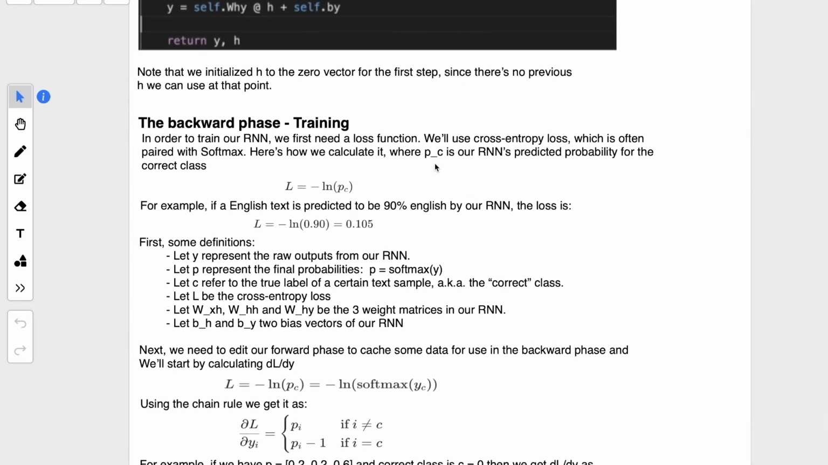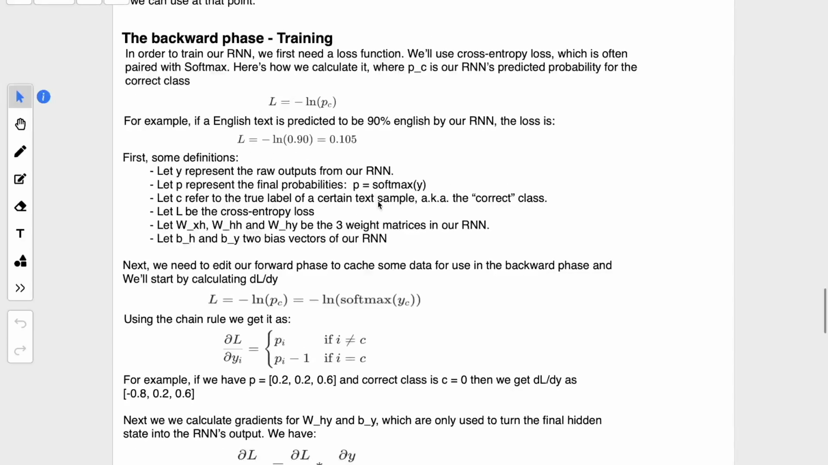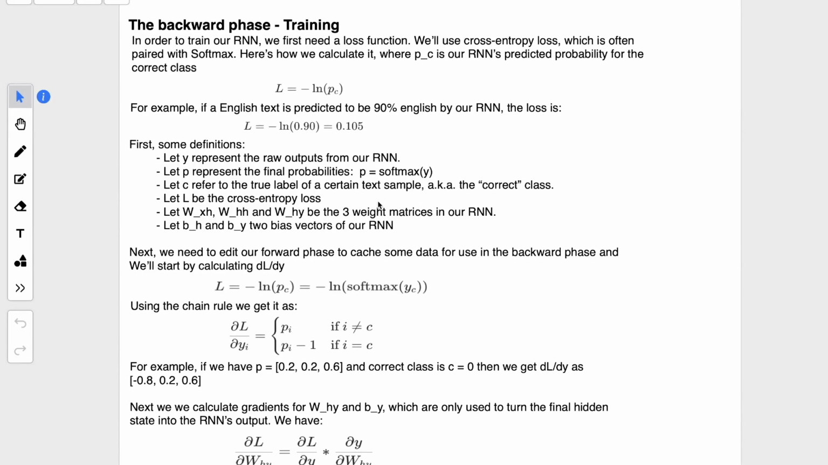So to calculate the loss, we are using a cross entropy loss function here, which is something like this. So P c is our output. For example, if the output probability given by your neural network is 90%, then the loss will be something like this, which is 0.105. So let's represent some labels. Y here represents the raw output from our RNN. Here P represents the final probability, which is after passing them to the function.